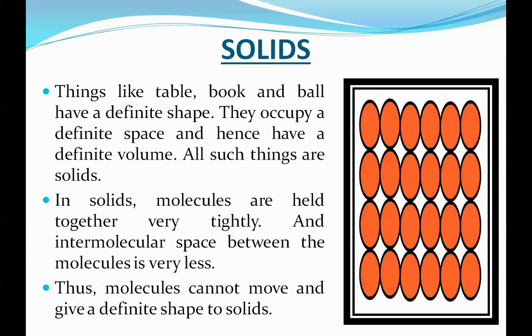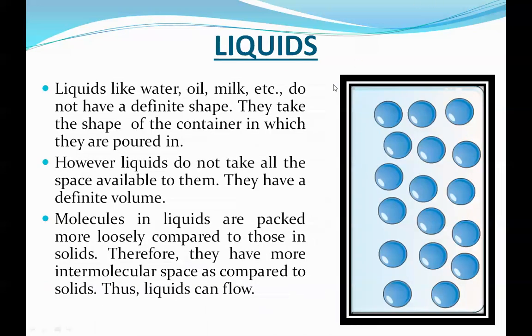So here there is no space to move. Intermolecular space is also very less, actually even not there. That's why these molecules cannot move. So that's why these solids have a definite shape. Understand, children? Next, liquids.